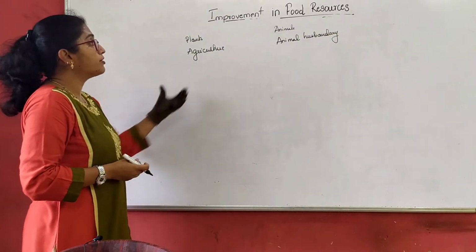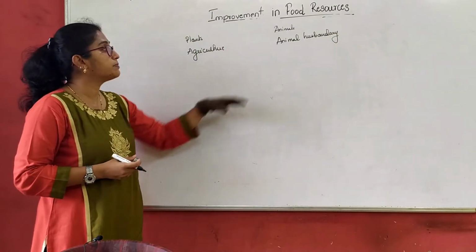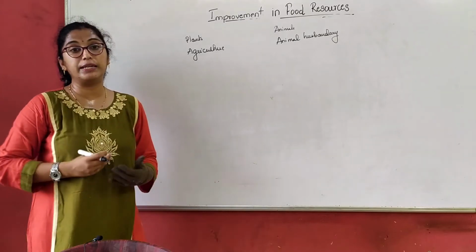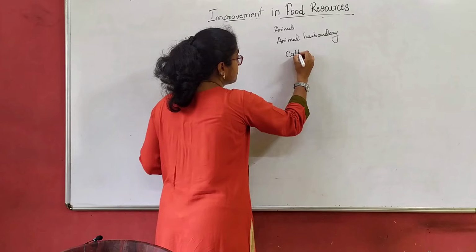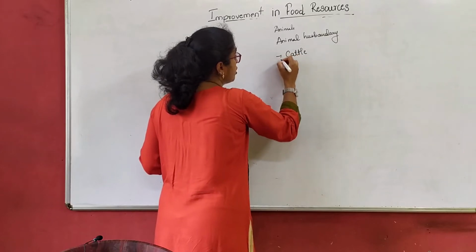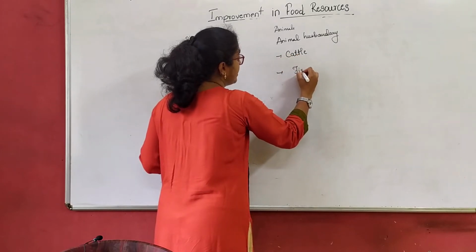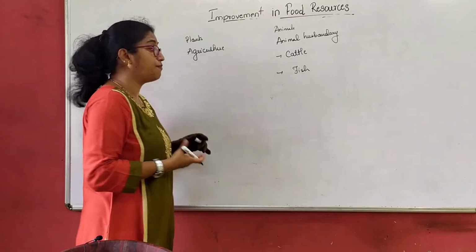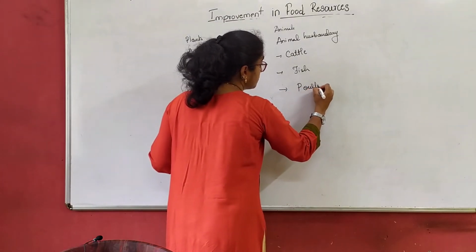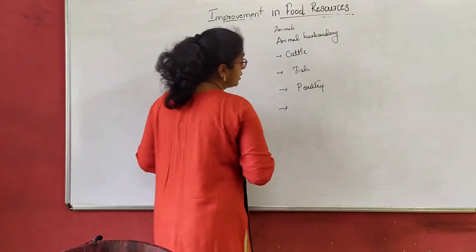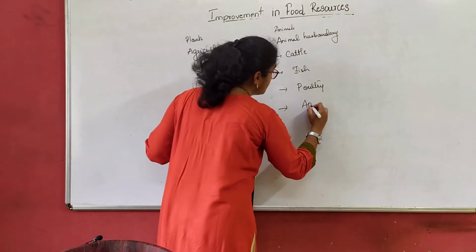So when we talk about animal husbandry, what all do we talk about? We talk about cattle rearing, we talk about fish production or fish rearing because it is the main source of protein. Then we talk about poultry. Then we talk about apiculture.